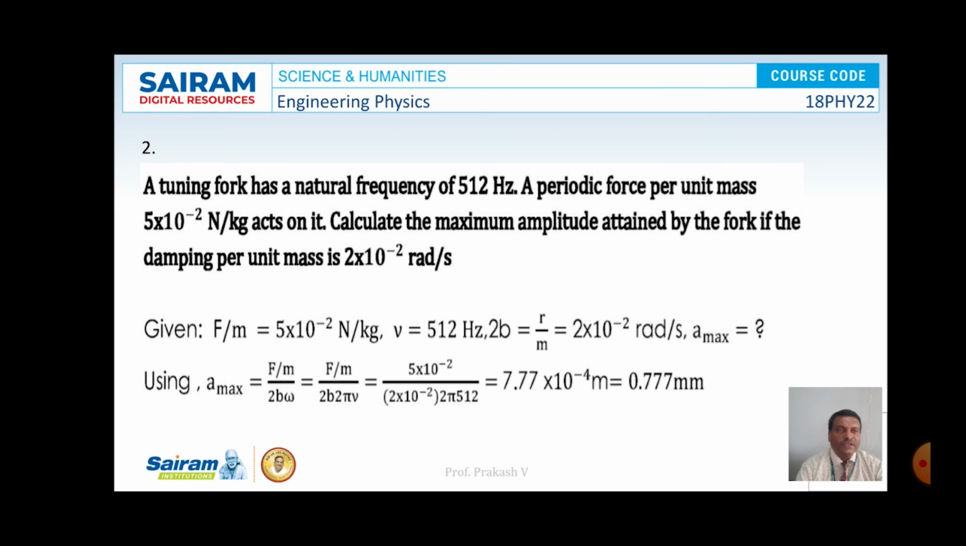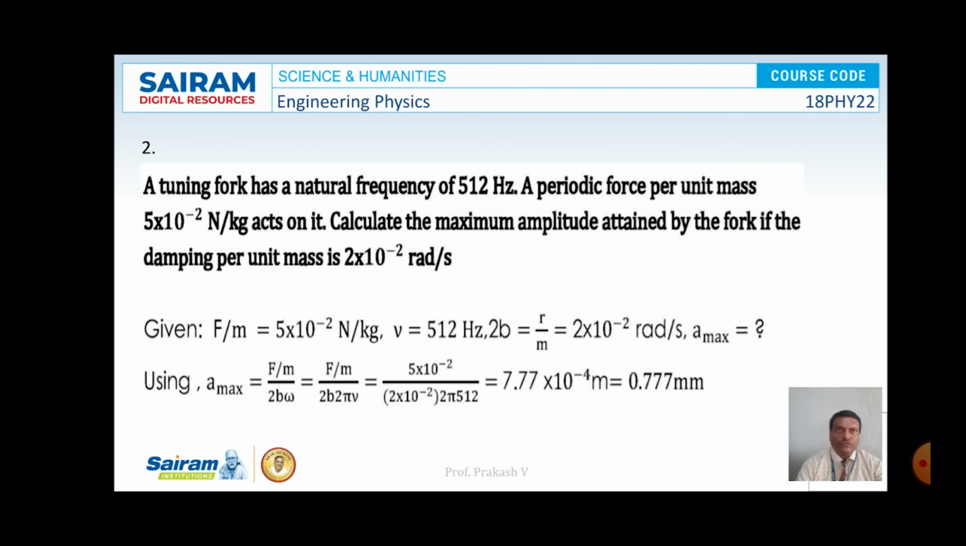And what is A max, that is maximum amplitude. So we know that A max is equal to F by M by 2B omega. So substitute the value of F by M and 2B and also omega is nothing but 2 pi mu. So mu is 512 Hertz given. So substituting all the parameters, we can get A max is equal to 7.77 into 10 to the power of minus 4 meter, which is equal to 0.777 millimeter.